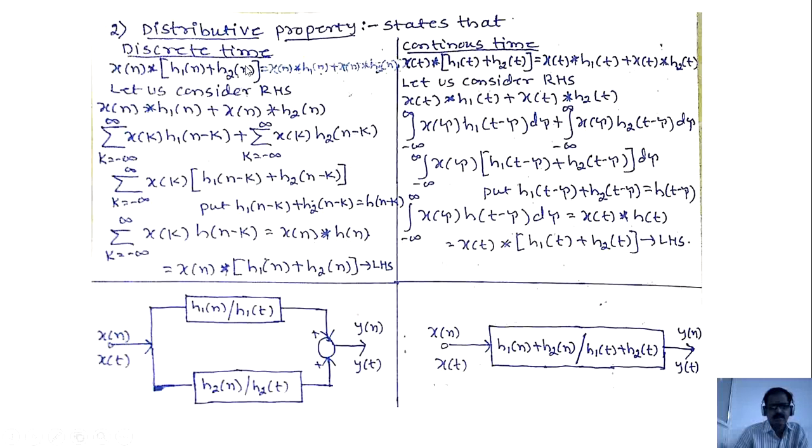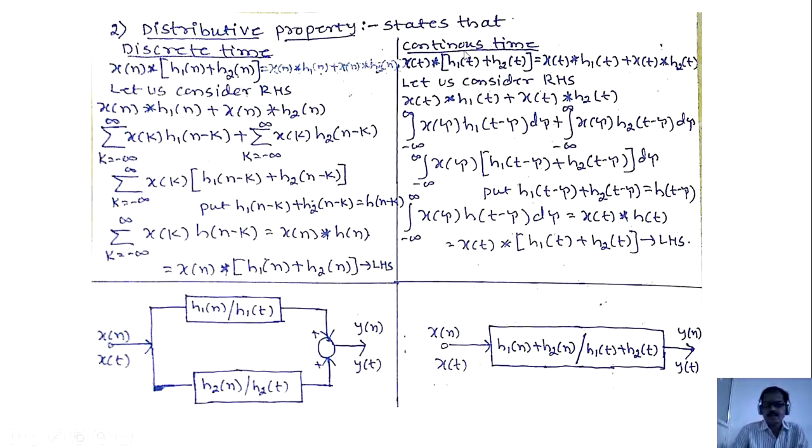According to the given system, it is an LTS system, so h of n minus k I substituted as h1 of n minus k plus h2 of n minus k. Then what is h of n? h of n is equal to h1 of n plus h2 of n. Just substitute the value of h of n. x of n convolved with h of n, where the value of h of n is h1 of n plus h2 of n. This is our LHS.